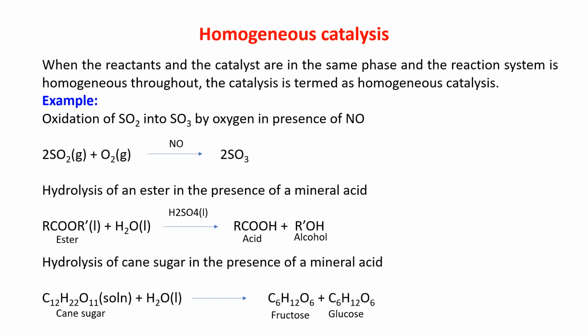For example, oxidation of SO2 into SO3 by oxygen in presence of NO. Now, the SO2 is reacting with O2. Both are in the gaseous state, you can see here. And NO is acting here as a catalyst, which is also in the gaseous state. So, the reactants are also in the gaseous state as well as the catalyst is also in the gaseous state. So, it is an example of homogeneous catalysis, which is giving SO3.